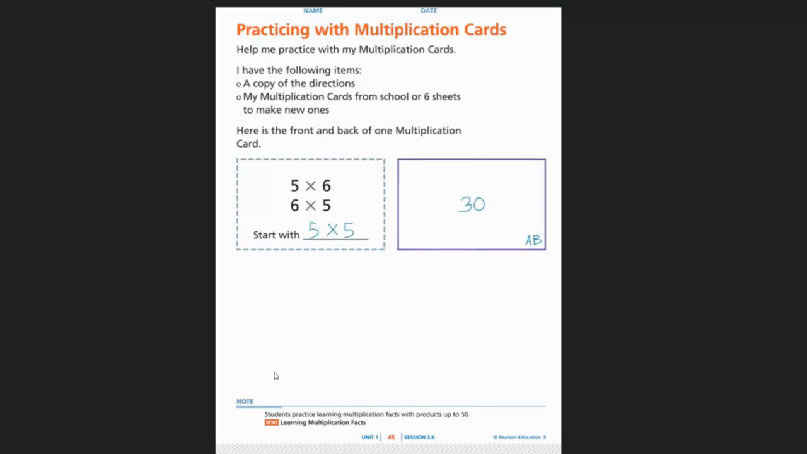Again, multiplication practice. If you have cards at home, it's really important to keep practicing until you know them all like that, like a snap.